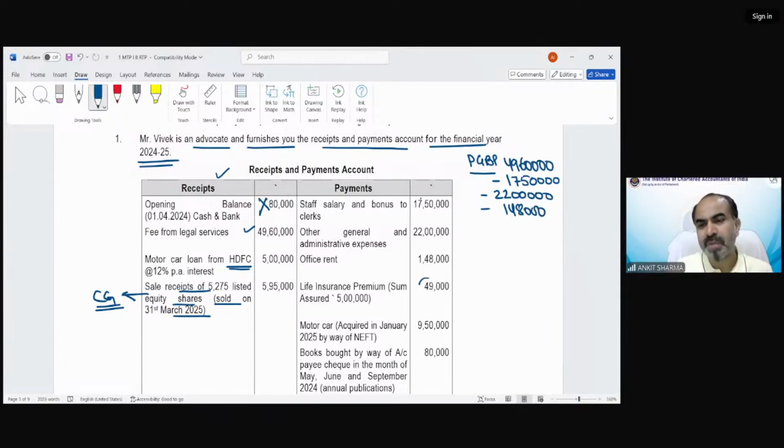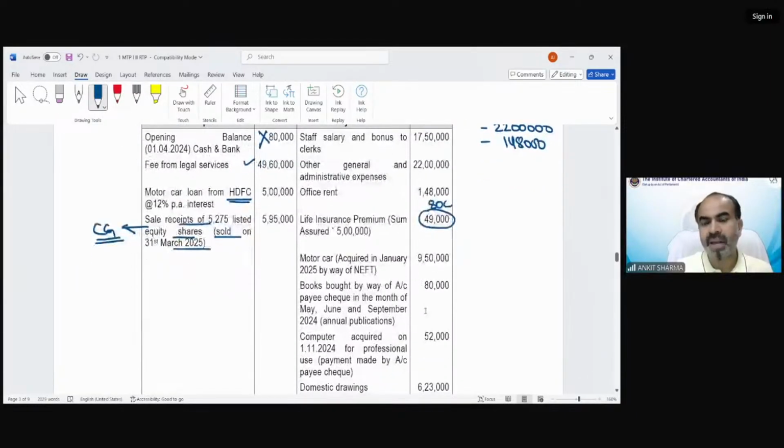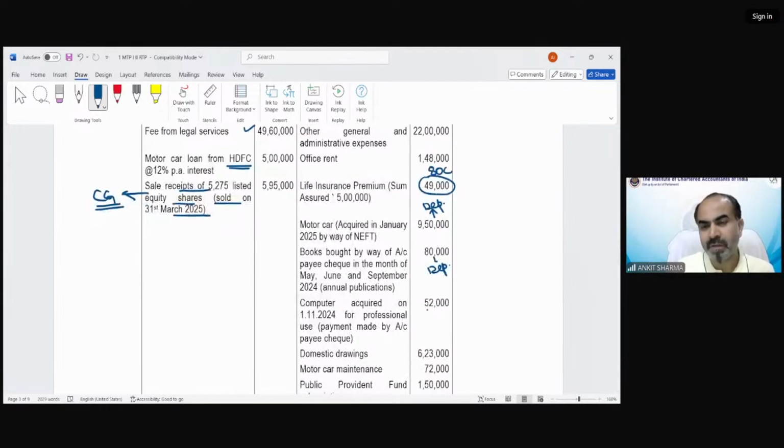Life insurance premium would be an 80C deduction part. Motor car acquired in January, 950. So we will take the depreciation on it. Books, we will take the depreciation on it after the additional information. Computer, we will take the depreciation on it later on.